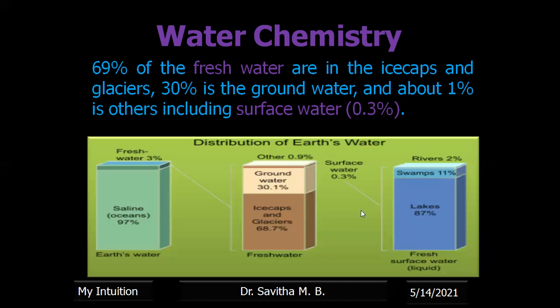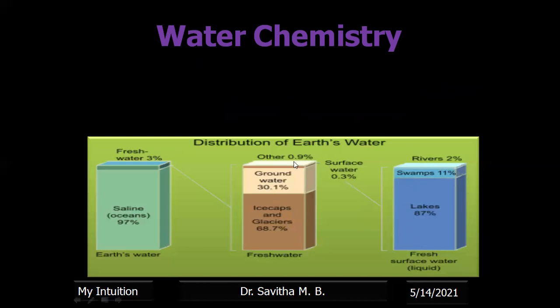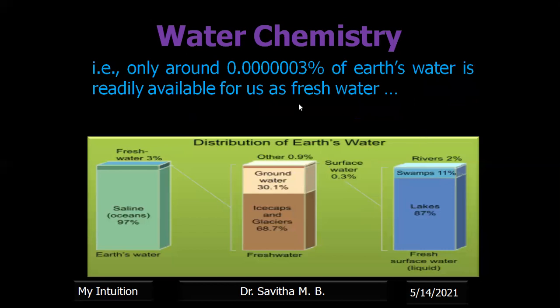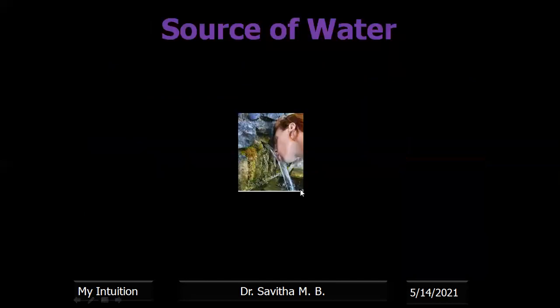Now the surface water is coming from the lakes, swamps. All these are the sources for the surface water, right? That is, if you see on the whole, only 3 into 10 to the power minus 7% of water is available for us as fresh water. Okay, then let us now discuss sources of water.